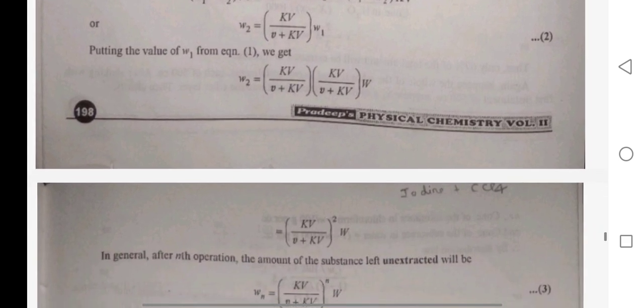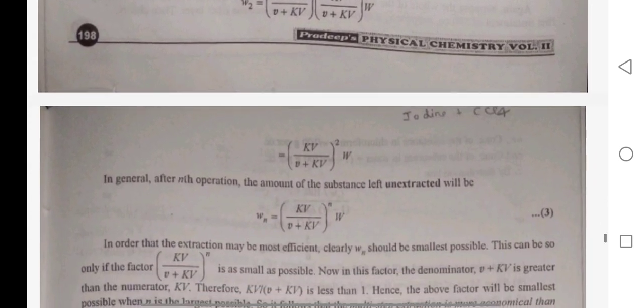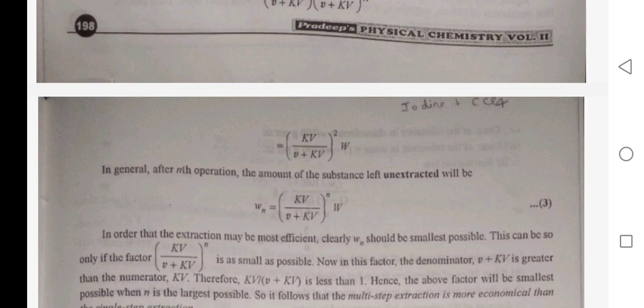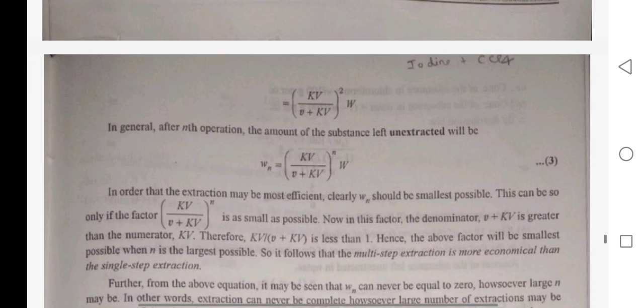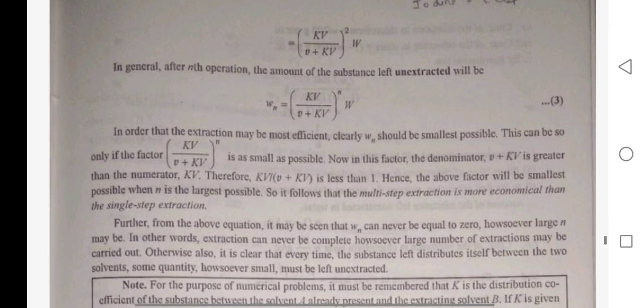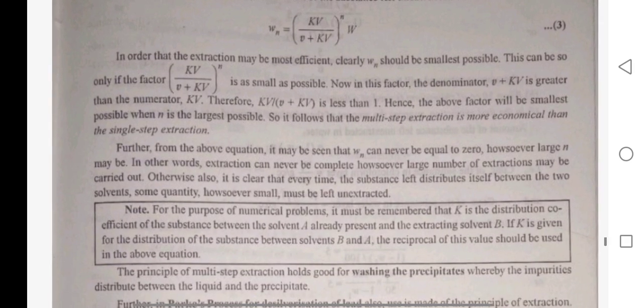Putting the value of W1 in equation first, we find KV upon V plus KV whole square into W. In general, after n operations, the amount of substance left unextracted will be Wn is equal to KV upon V plus KV to the power n into V.